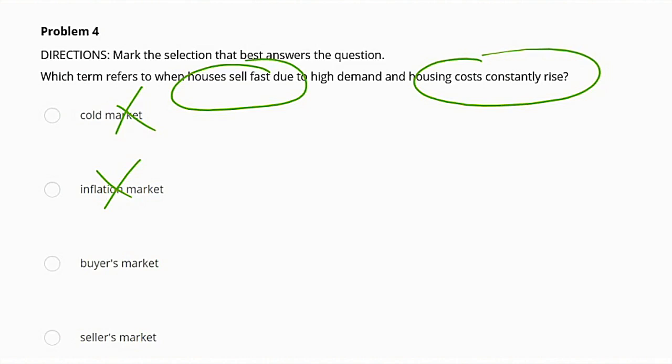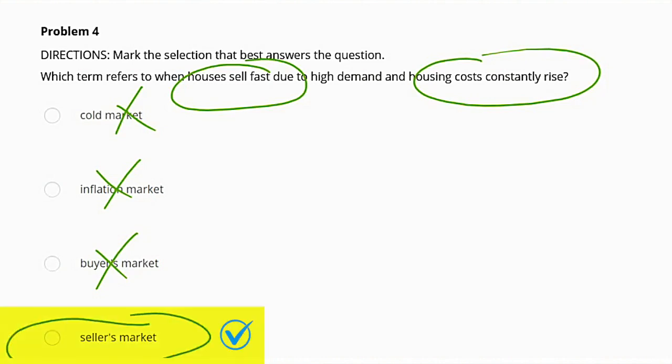Buyer's market. A buyer's market happens when houses stay on the market longer, prices drop, and the buyers have more negotiating power. So this would not be the correct answer for our question as well. Now we have a seller's market. A seller's market happens when high demand causes homes to sell quickly and prices are on the rise, which gives sellers the advantage. So in this case, this would be a seller's market, which would be the correct answer.